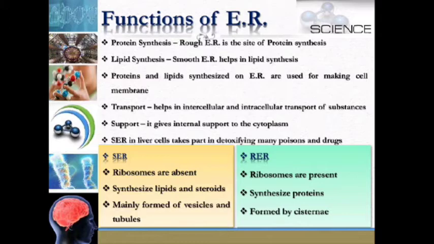In smooth endoplasmic reticulum, ribosomes are absent, it synthesizes lipids and steroids, and is mainly formed of vesicles and tubules. In rough endoplasmic reticulum, ribosomes are present, it synthesizes proteins and is formed of cisternae.